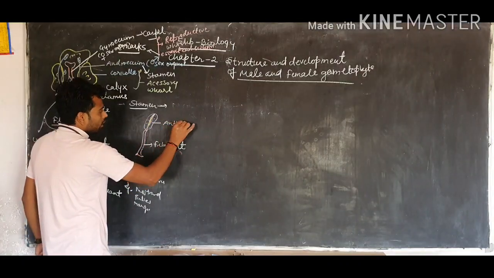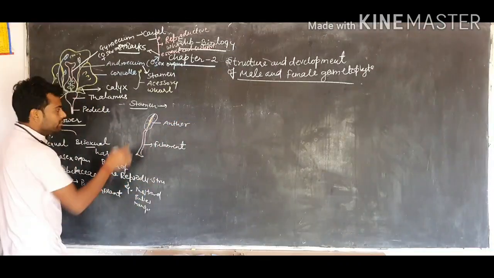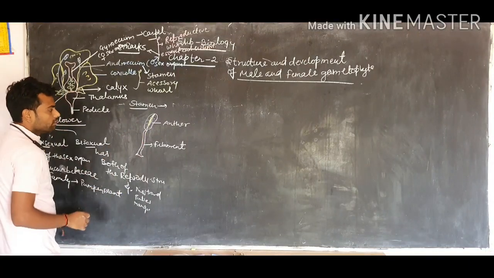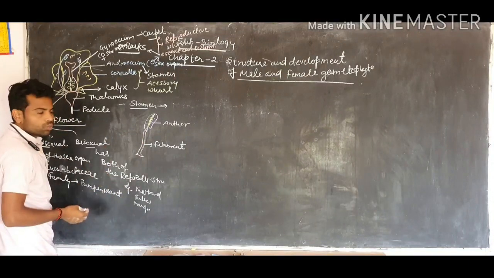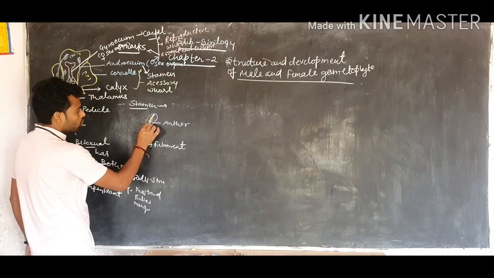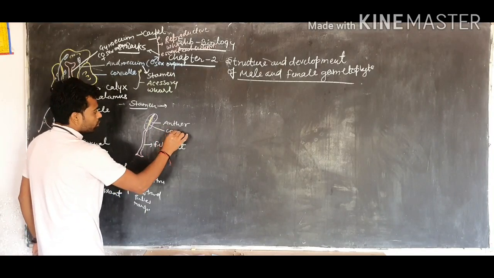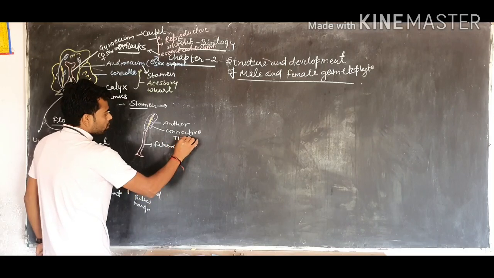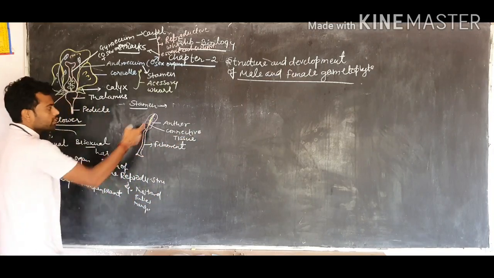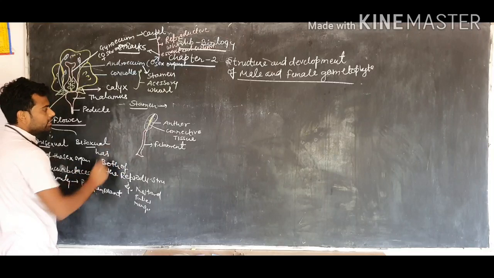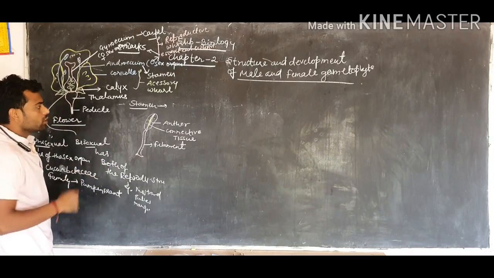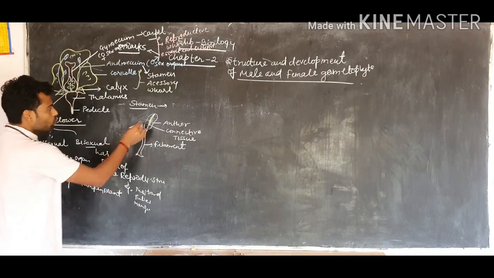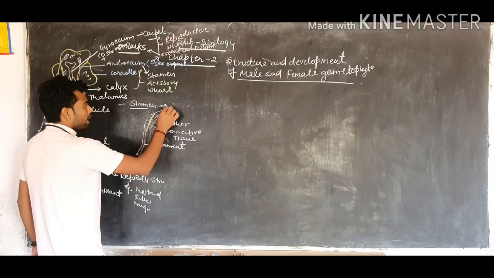What is it? Anther. And this anther is connected to the filament with a tissue. That tissue is called connective tissue. Due to the presence of connective tissue, the anther is divided into two lobes, and each lobe is known as an anther lobe.